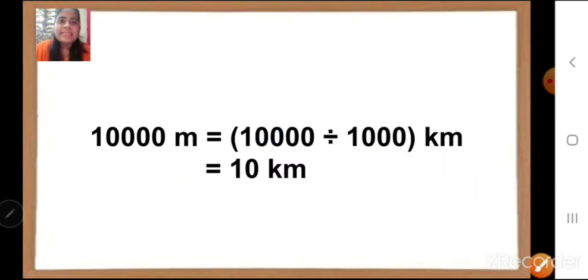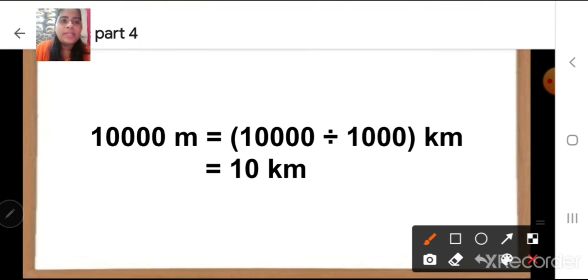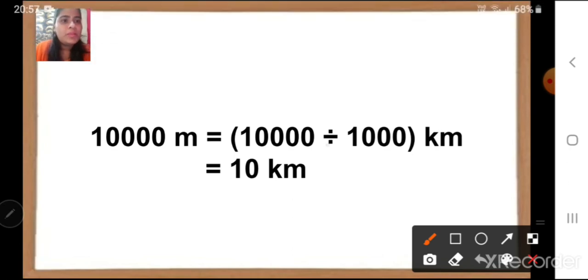Now the next example is 10,000 meter. So 10,000 meter is equal to 10,000 divided by 1000. Correct? Now how we got here 10? Look children. We will do the cancellation one. See, we will cancel here 10, here 10 on the other side. This side 10 cancel, this side 10 cancel.